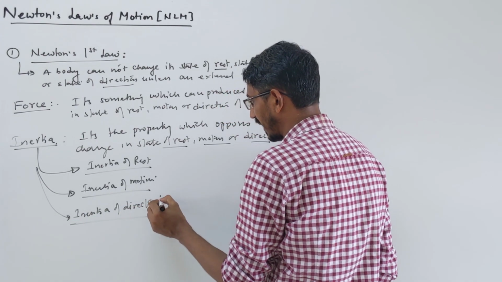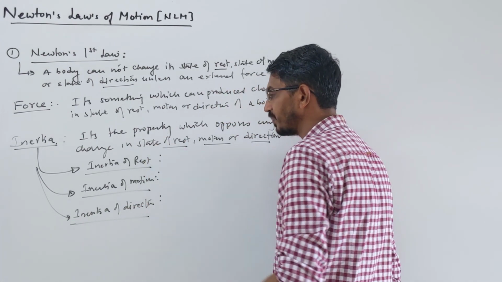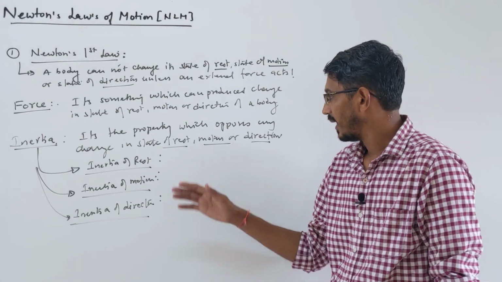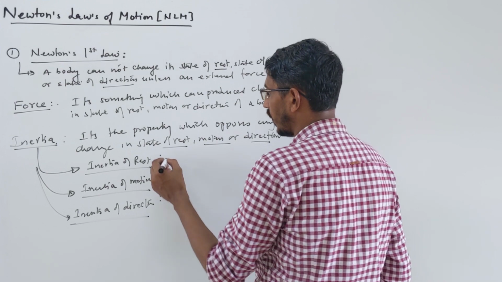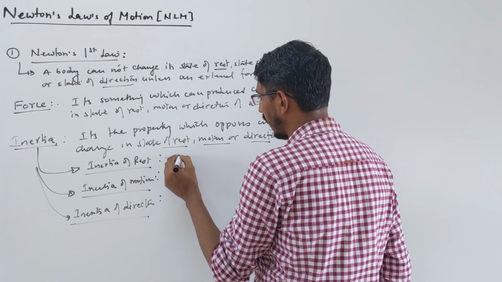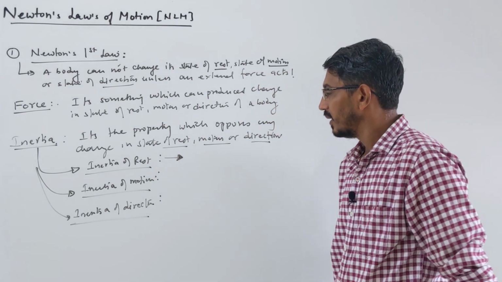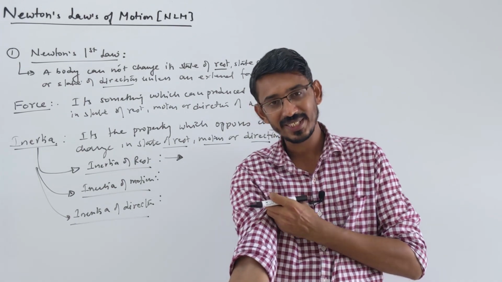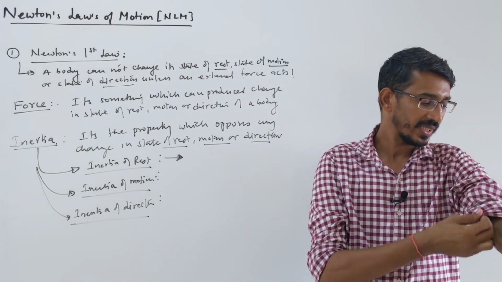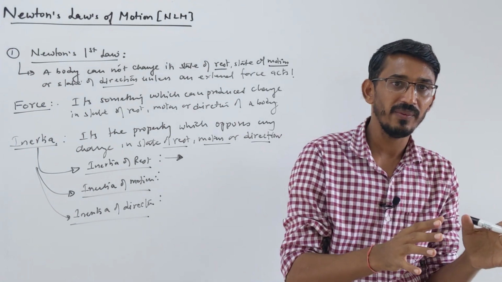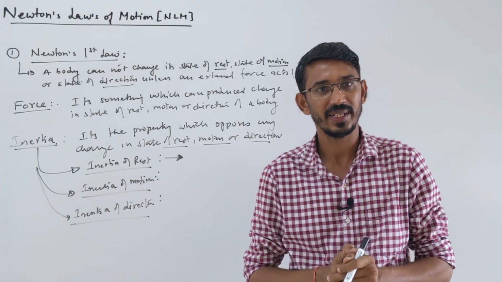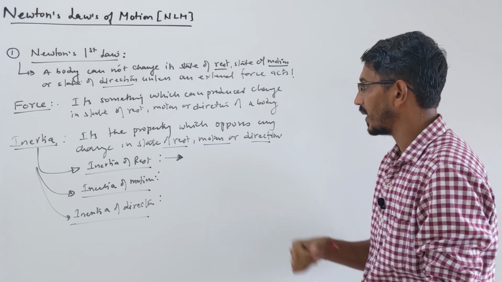So we got three types of inertia because we have three states. Let's understand these with the help of some examples. What is inertia of rest? How will you understand it? If a body is initially at rest, then the inertia of the body will try to keep that body at rest, unless an external force is acting there.